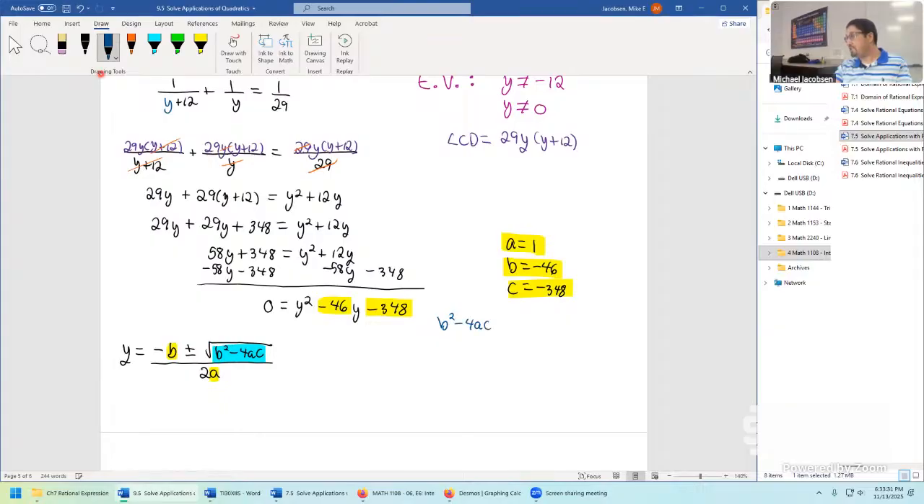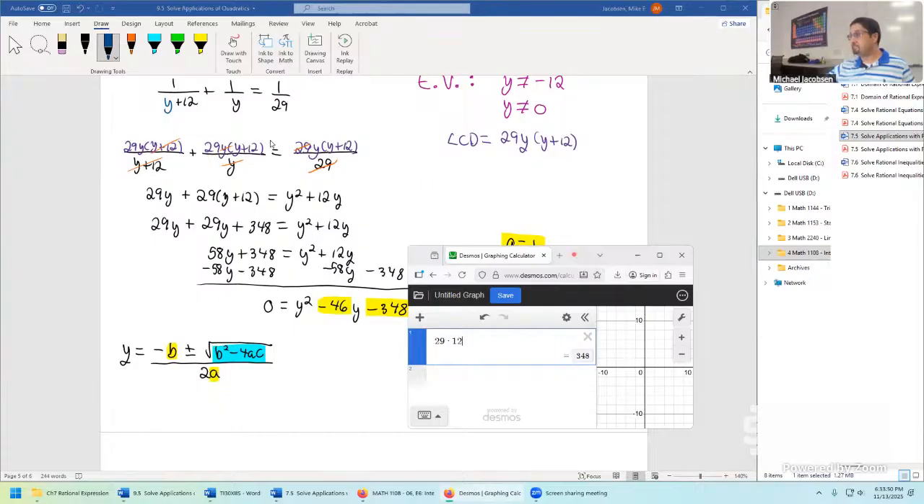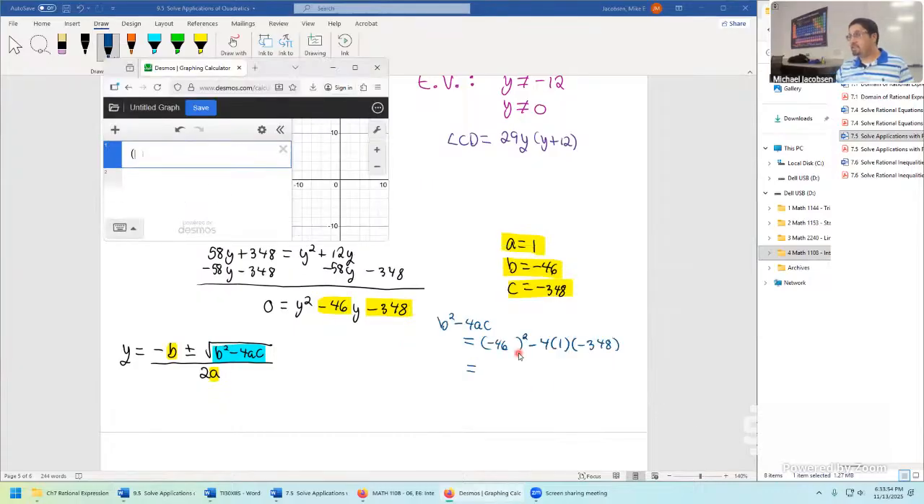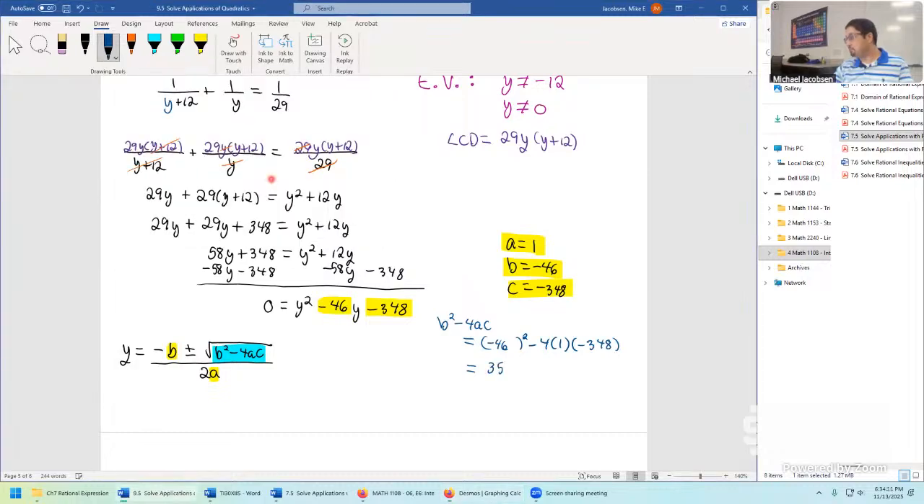B squared minus 4 times a times c, and this problem becomes, feeding the information from what you see above, b is negative 46 squared, minus 4 times 1 for an a times negative 348 for a c. And that's a big computation, but we can just jam it into the calculator. In the calculator, this becomes negative 46 squared minus 4 times 1 times negative 348. And we get 3,508 out of all that.